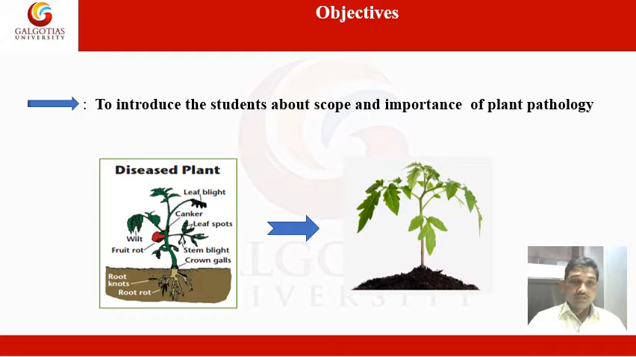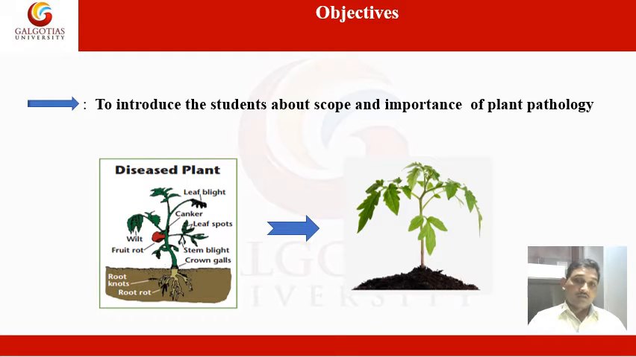You can see here the photographs of the plants. These plants are affected by several disease causing agents like leaf blight, canker, leaf spot, stem blight, crown gall, root rot, and root knots, wilt, fruit rot, etc. And at the end of the lecture, you will find what the scope is of a plant pathologist. What is your scope to cure the plants?